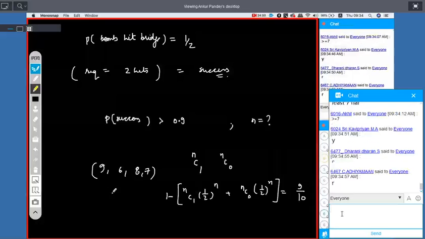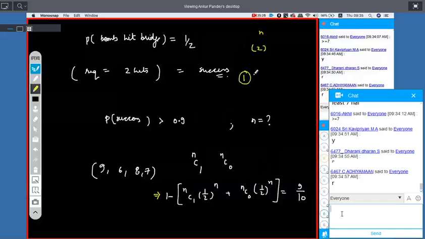That's my thinking. See, out of n attempts, I don't know which one will hit. Out of n attempts, any two will hit. Two should hit, right?